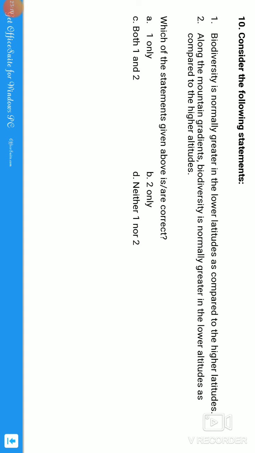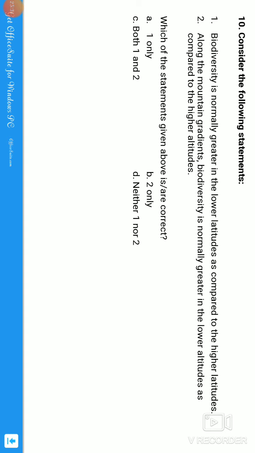Biodiversity is normally greater in the lower altitudes, that is, at the foot of the mountains, as compared to the higher altitudes, because the higher altitudes are mostly covered with snow. That's why the conditions are not good enough for survival at that place.